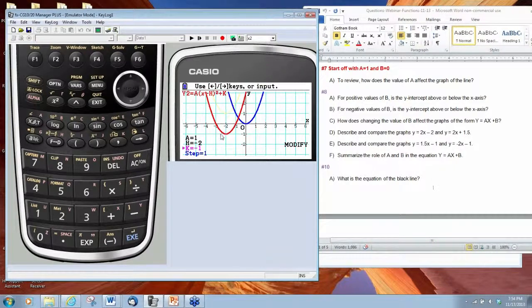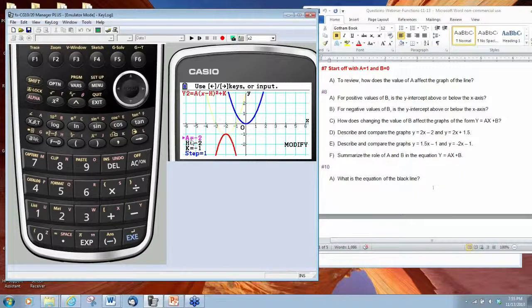In terms of the vertex, which tells us something about our domain and our range, we're going to have a domain of all real numbers. In this case, since the low point of our graph is at negative 1, where y is equal to negative 1, y greater than or equal to negative 1 is going to represent our range. If we made A negative 2, our range would be y less than or equal to negative 1 because the graph opens down.